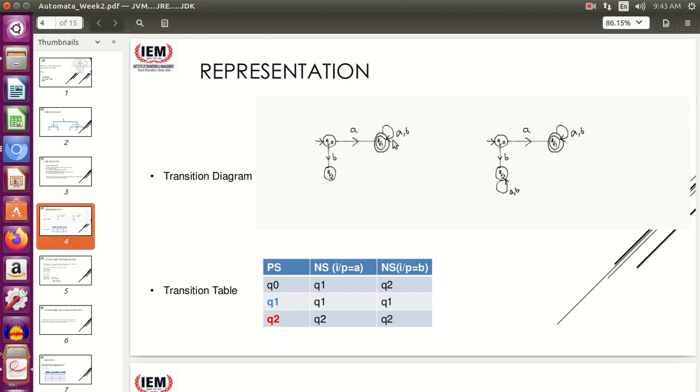So our aim will be going to the final state, and we will see what string we generate while going to the final state. When I go from Q0 to Q1, I have an A. After that I can have anything. This self loop, A comma B, means I can have any and every combination of A and B. But the initial thing is that I'll always have an A.